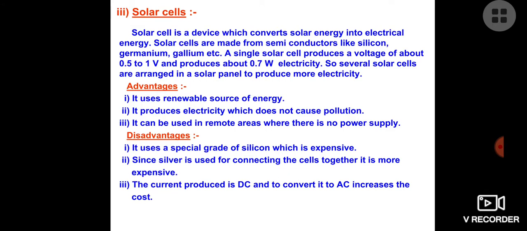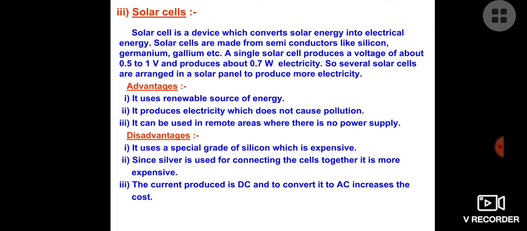Now what are the advantages? It's used as a renewable source of energy. It is pollution free and we can use it in the remote areas where power supply is not possible. What are the disadvantages? Now we need a special grade of silicon, which is expensive actually. That's why solar cells are not easy to purchase.